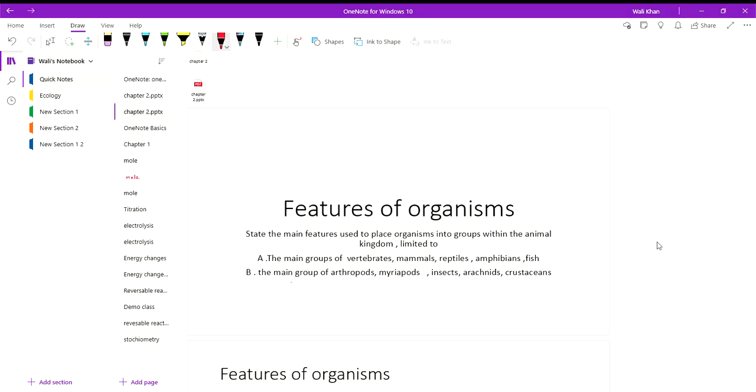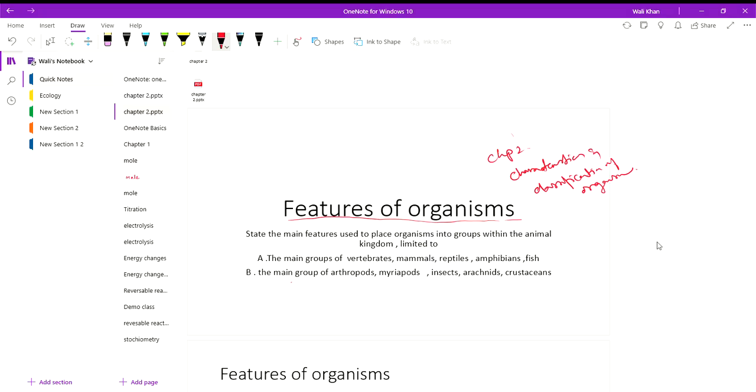Okay, let's start with the features of organisms, chapter 2. Characteristics and classification of organisms.